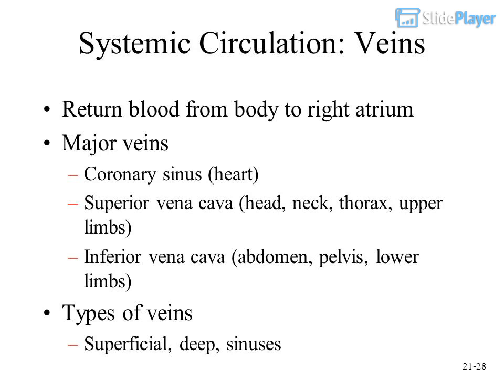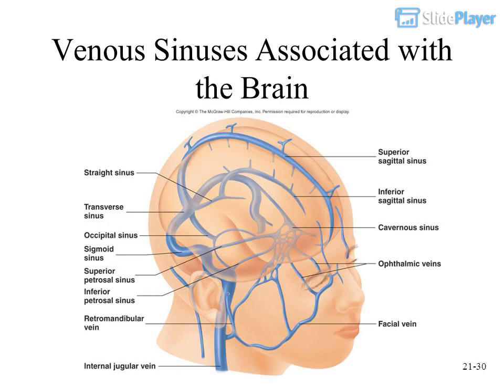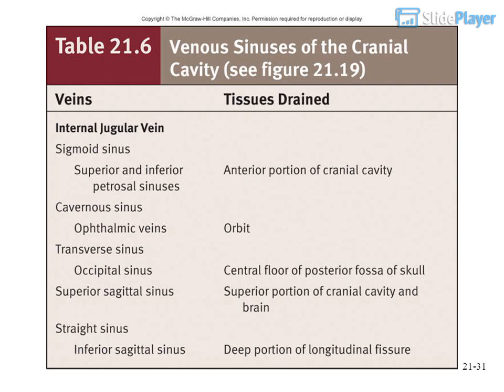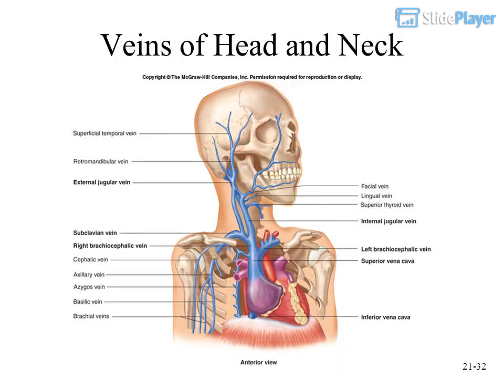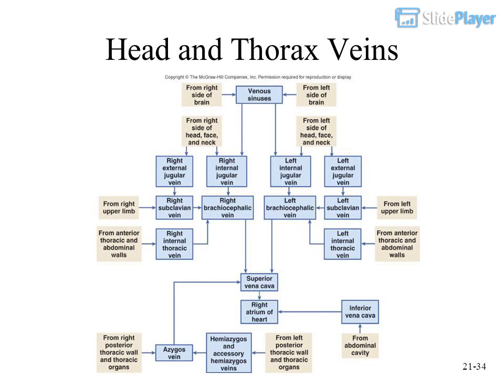Types of veins. Superficial, deep, sinuses. Major veins. Venous sinuses associated with the brain. Veins of head and neck. Head and thorax veins.